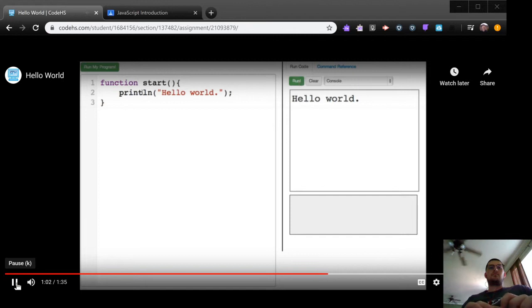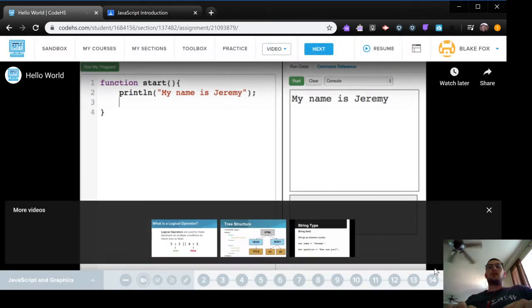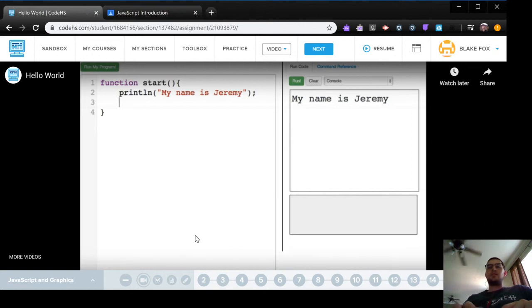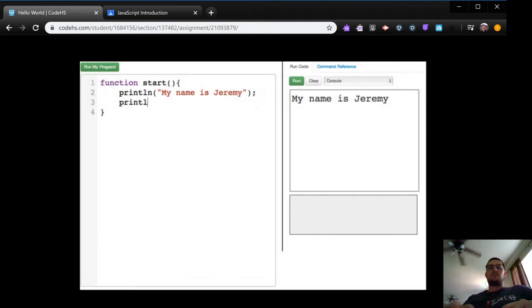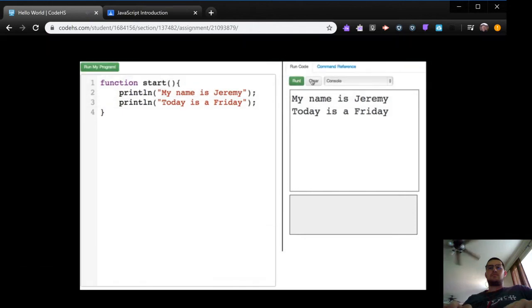And so we can write hello world, but maybe we can write something else. Let's write my name is Jeremy. If I run this program, we see that we have something else printed out. Okay, so it looks like this is pretty standard. And then we can print line again and say our first JavaScript program, and that is println.